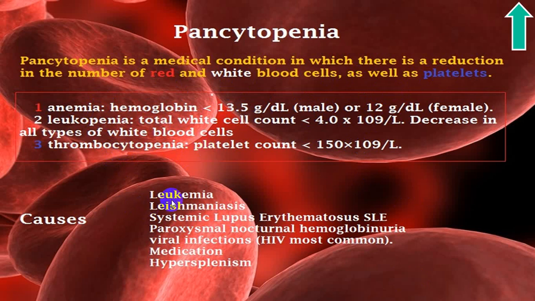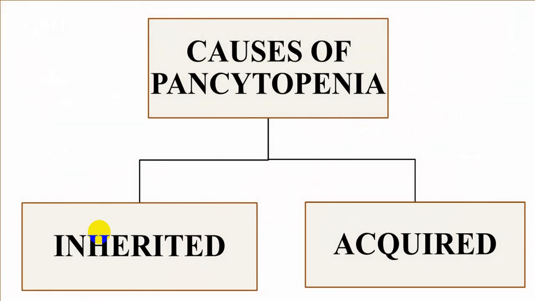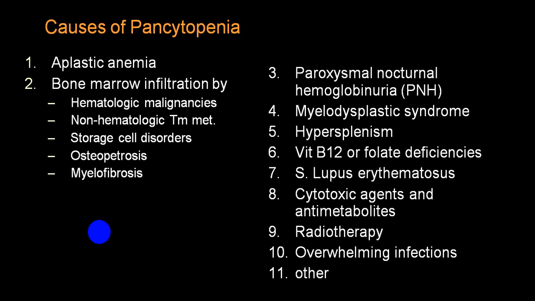The commonest causes are leukemia, leishmaniasis, SLE, PNH, that is paroxysmal nocturnal hemoglobinuria. Some of the viral infections like HIV infections, certain drugs which can produce damage to bone marrow, classical example chloramphenicol, or destruction in spleen, we call hypersplenism. These are some of the common causes. There is a big list. You can divide into inherited causes, acquired causes.